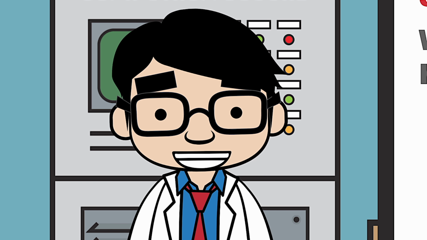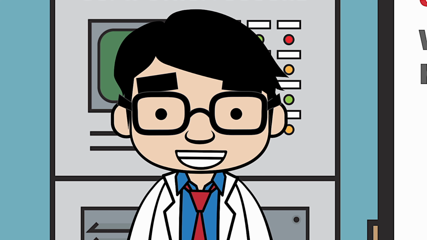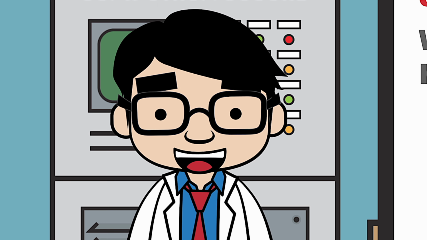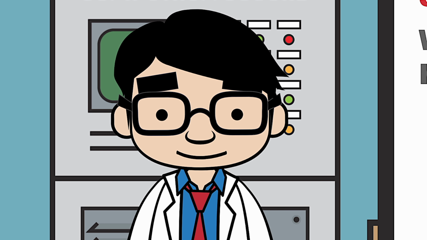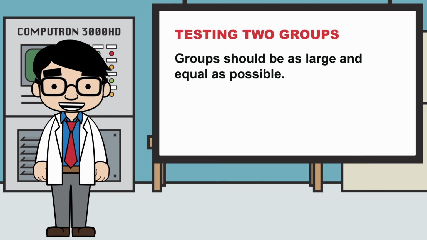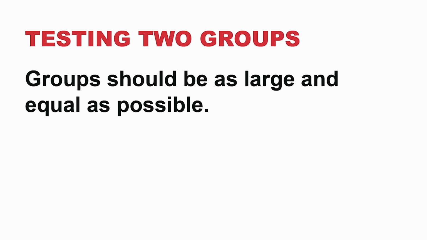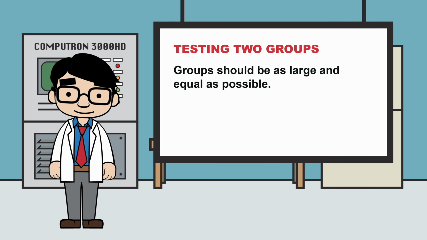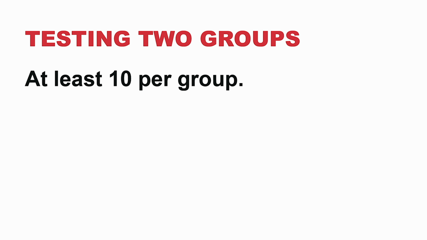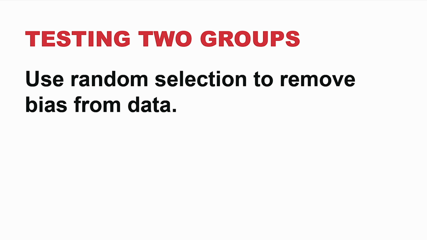What's wrong is the testing groups are from different populations and not equivalent to each other. Both test groups should have been taken from the same population and randomly selected to remove bias. Now let's go into the details of testing two groups. First, the groups should be as large and equal as possible. That means not only should they have the same number of people, but also that the people should be from the same population. You should have at least 10 participants or samples per group. Use random selection to remove bias.